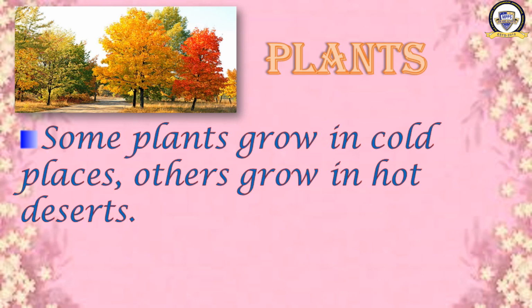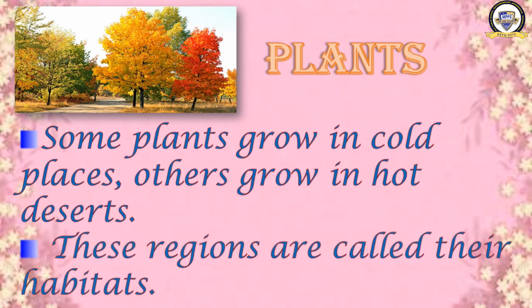In all these territories, in all these areas, we can find different types of plants, and these regions are called their habitats. The regions where the plants are grown, whether it is water or hot area or cold area, mountain region, wherever they grow, that area is called as its habitat, right?